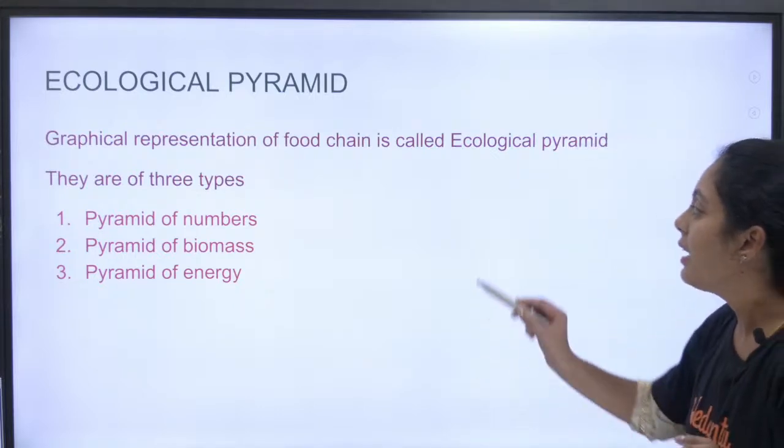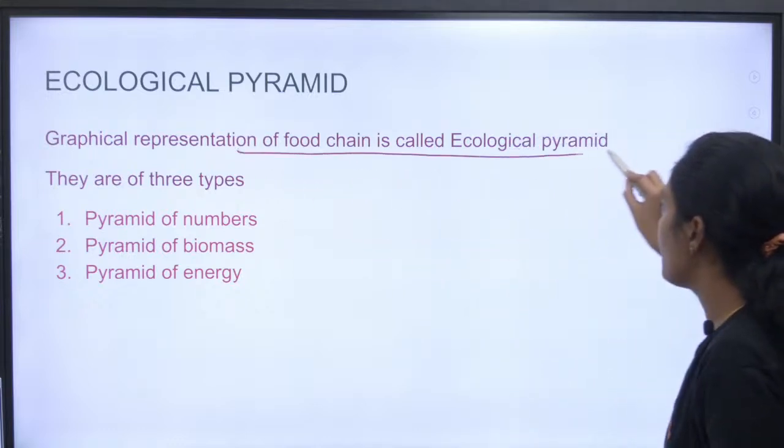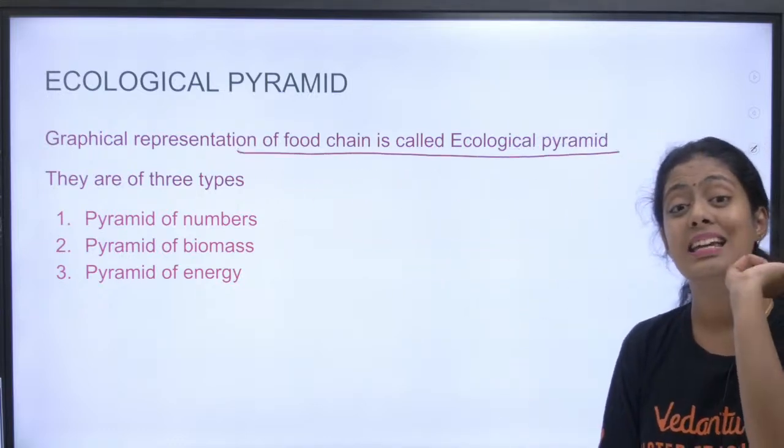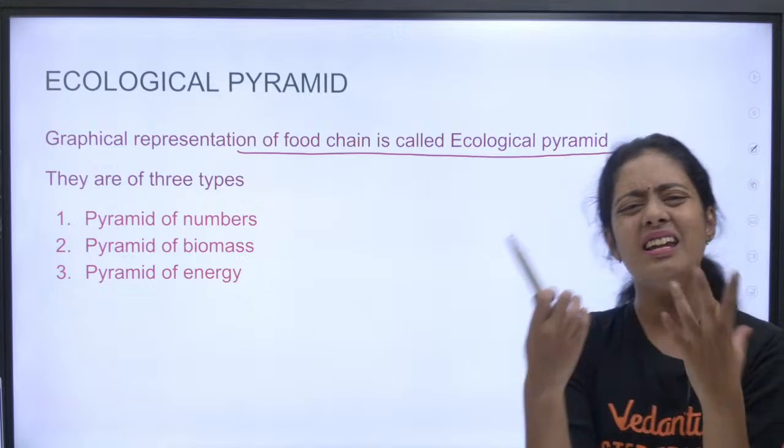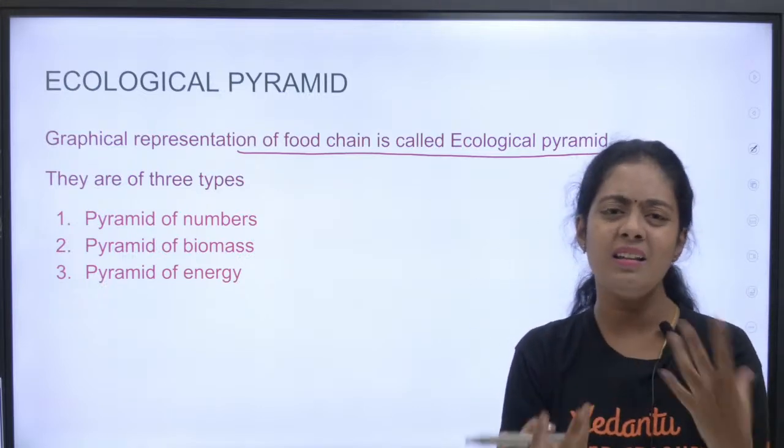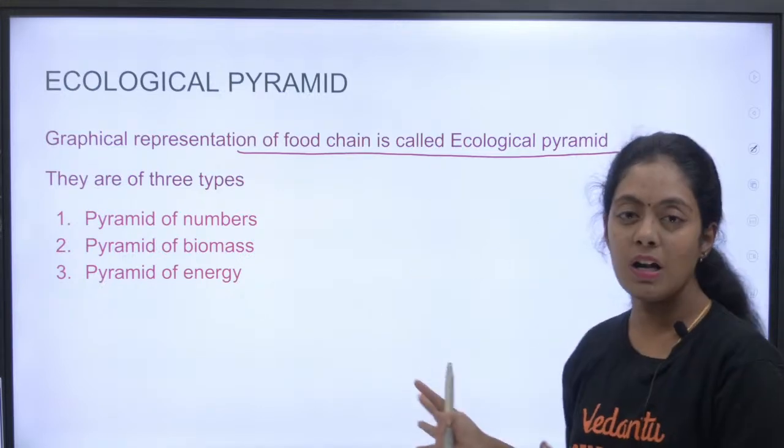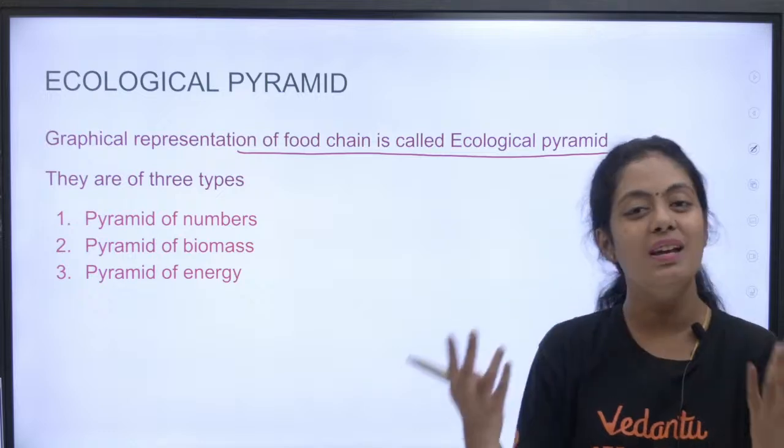Okay, yes. Graphical representation of a food chain is called as an ecological pyramid. It's 3-dimensional. Okay, pyramid என்றது 3-dimensional. ஆனா நம்மளால போர்ட்லயோ சரி புக்லயோ சரி 3-dimensional figure வரைய முடியாது.